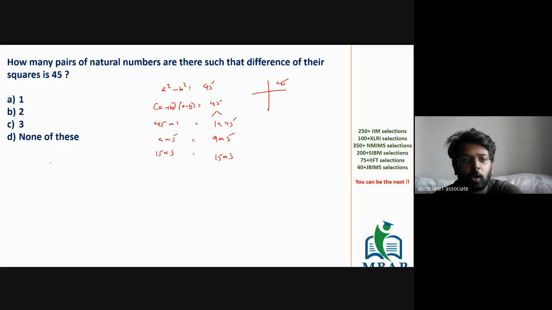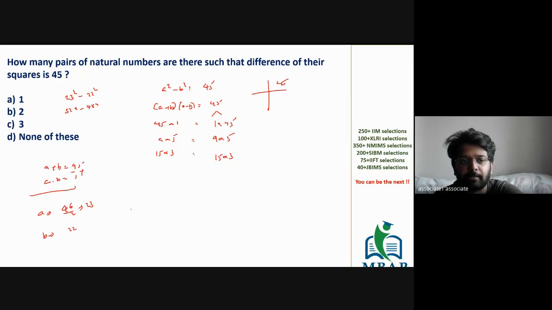Now I have to solve a plus b is 45, a minus b is 1. Find the values of a and b. The value of a would be 45 plus 1 is 46, 46 by 2 is 23. The value of b would be 45 minus 1, which is 44 by 2, which is 22. So the first pair is 23 square minus 22 square, which is 529 minus 484. All of you got the logic?